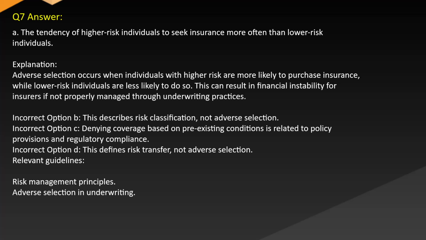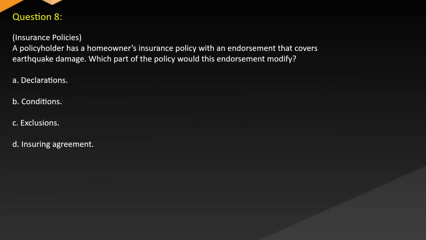Incorrect option B. This describes risk classification, not adverse selection. Incorrect option C. Denying coverage based on pre-existing conditions is related to policy provisions and regulatory compliance. Incorrect option D. This defines risk transfer, not adverse selection. Relevant guidelines: risk management principles, adverse selection in underwriting.